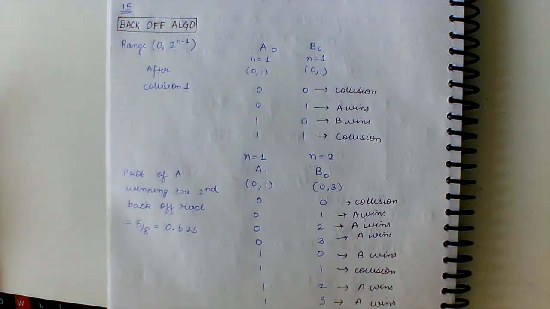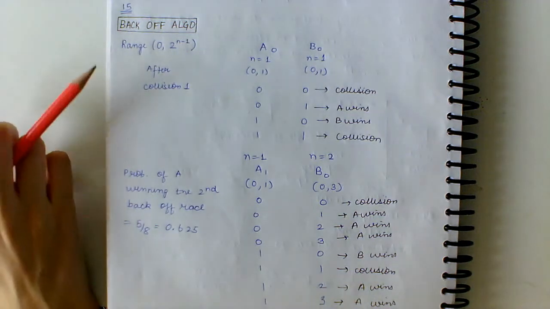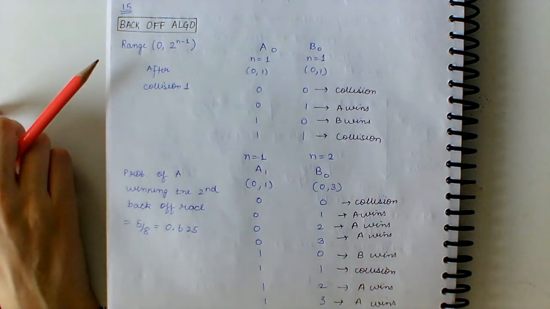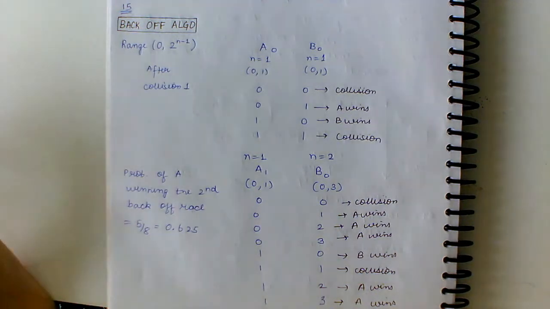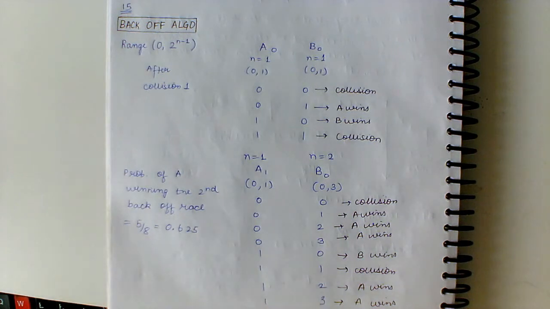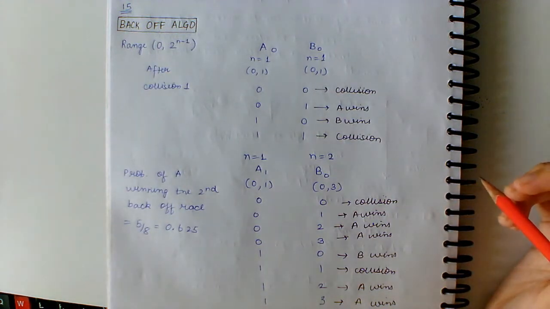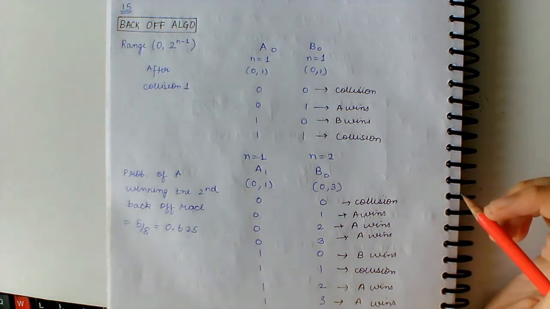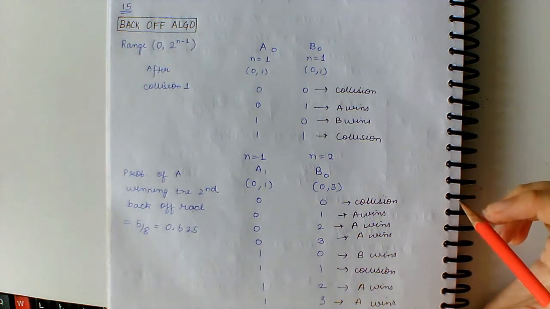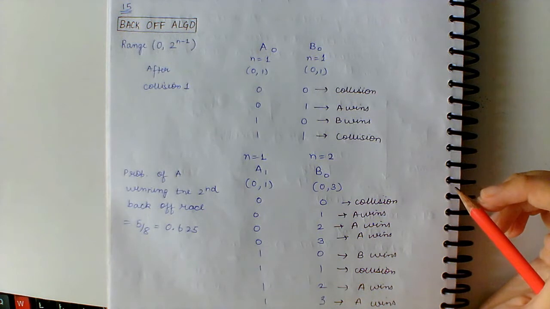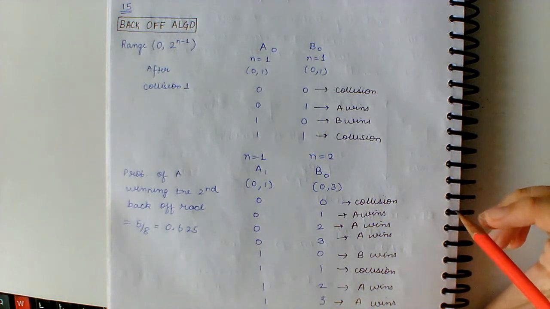Now we are going to solve 3 questions related to the Back-Off algorithm. So first I will explain the algorithm, and then we will solve the questions. So station A and station B are attempting to transmit on an Ethernet. Each station has a steady queue of frames to send. A's frames will be numbered A1, A2 and so on, and B's frames will be numbered B1, B2 and so on. Suppose A and B simultaneously attempt to send one frame, collide, and happen to choose back-off times 0 and 1 respectively.